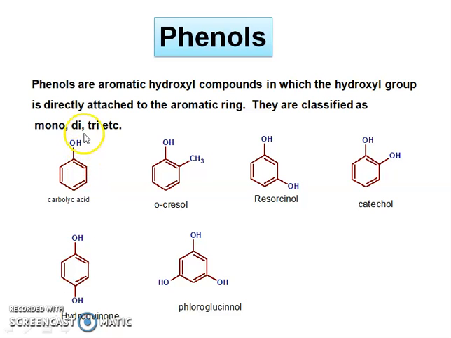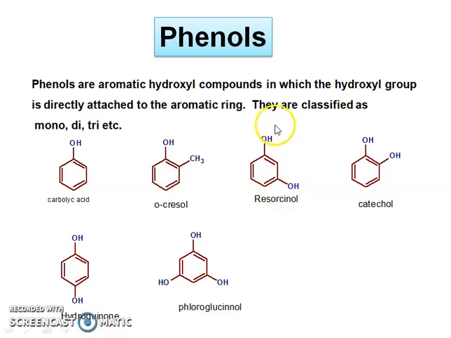For example, if the benzene ring is attached to a single OH group, it is named carbolic acid. If one hydroxyl group and one methyl group are attached to the benzene ring, it is called O-cresol.